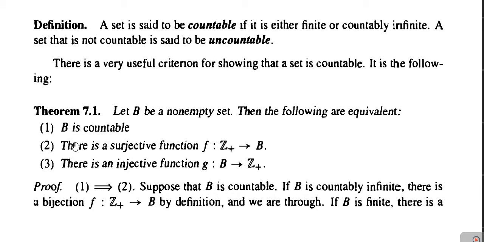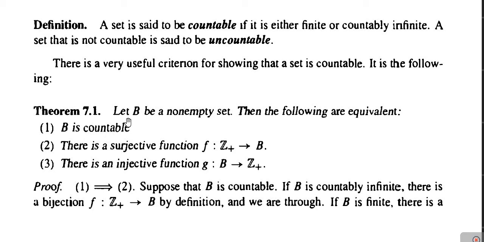In short, if B is a non-empty set, then B is countable if and only if there exists a surjective function f from Z plus to B. If and only if means first implies second and second implies first. Similarly, B is countable if and only if there is an injective function g from B into Z plus, meaning first implies third and third implies first.